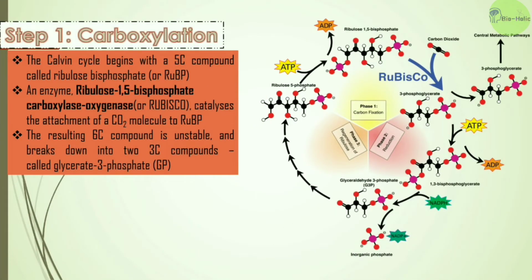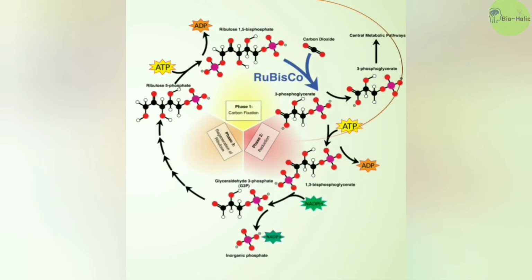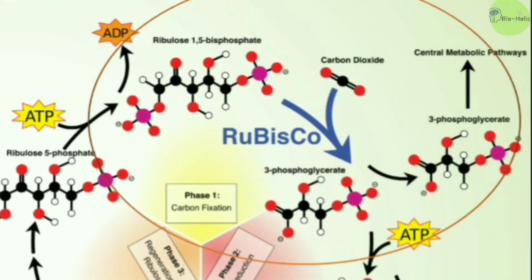So this is the first step of Calvin cycle, that is the carboxylation. The steps inside this circle refer to the first step of the Calvin cycle. The Calvin cycle begins with a 5-carbon compound called ribulose bisphosphate or RuBP. An enzyme Rubisco, or ribulose 1,5-bisphosphate carboxylase oxygenase, catalyzes the attachment of a carbon dioxide molecule to RuBP.